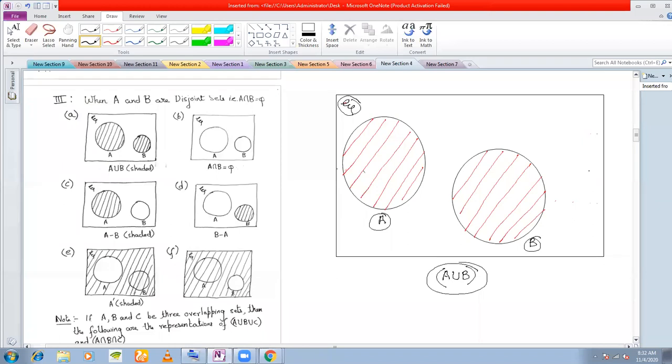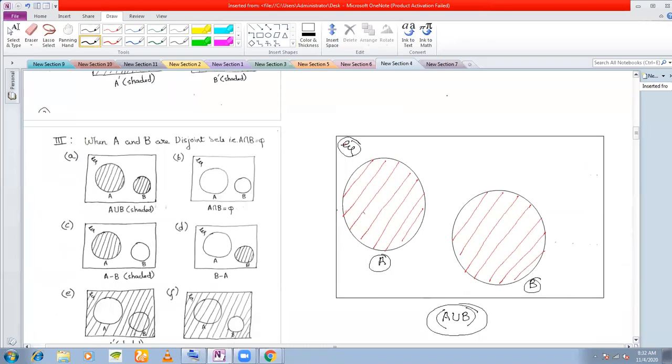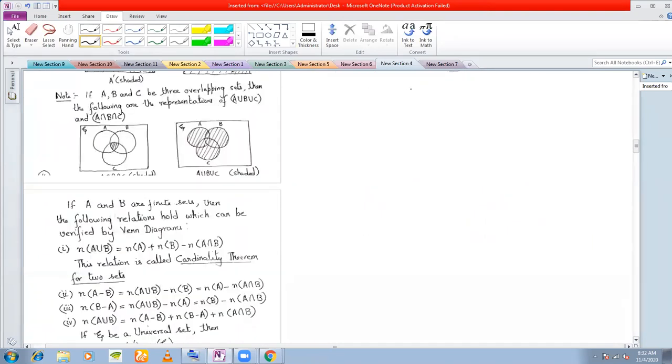Next, how to represent A intersection B if two sets are disjoint. If you remember, I told you the definition of disjoint sets with the help of set operations: if two sets A and B are disjoint, is there anything common between the two sets? No. From the definition of disjoint sets, no element can be common between the two sets. That means A intersection B has nothing in it. That means A intersection B is a null set.